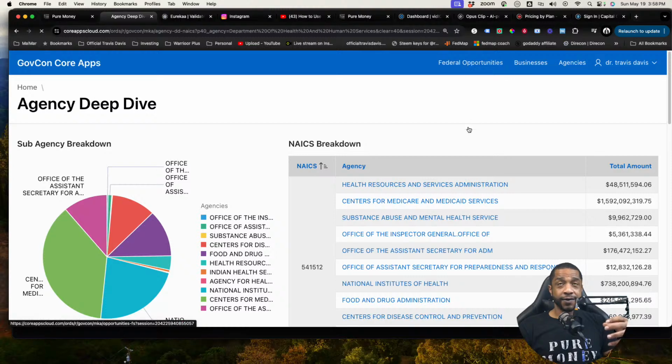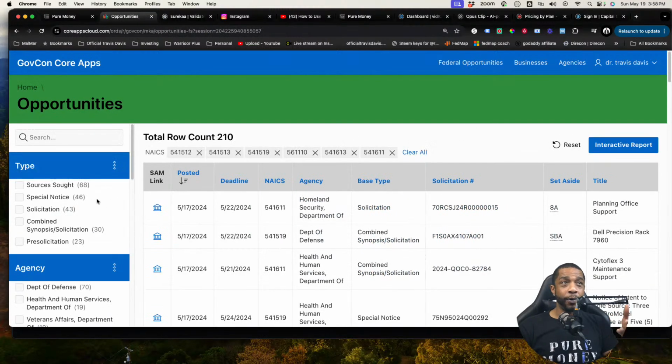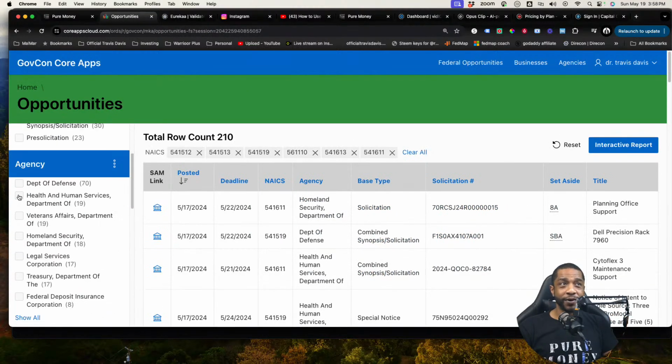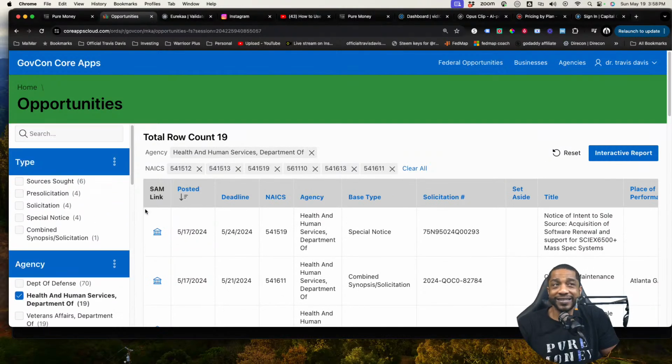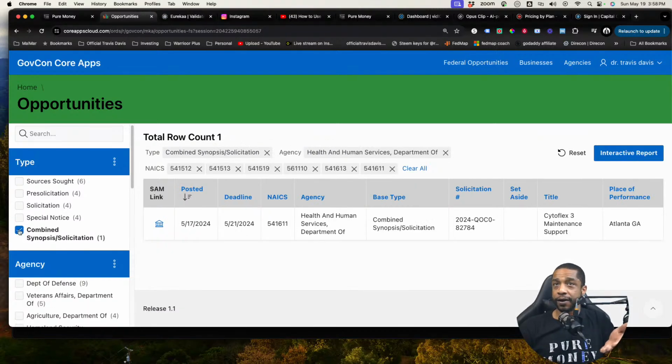Once I get to federal opportunities, I want to do the exact same thing. I want to come over here. I want to go to, okay, HHS was the top spending agency. Well, let's see what opportunities they have going on right now. So we have sources sought, pre-solicitations, solicitations, combined synopsis. They're ready to go. They've already put the money up there and they're looking for somebody to submit a bid to this right now. Okay, so these are active.